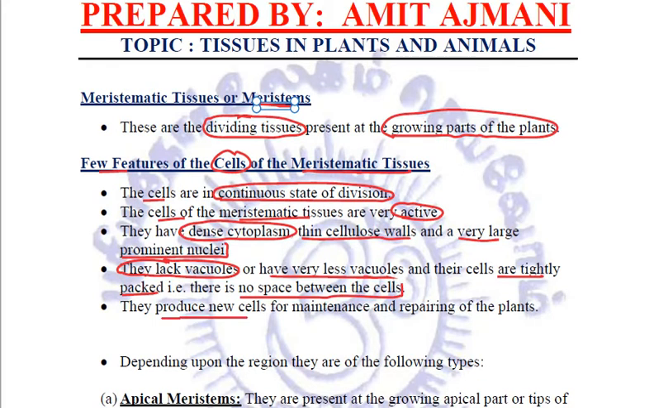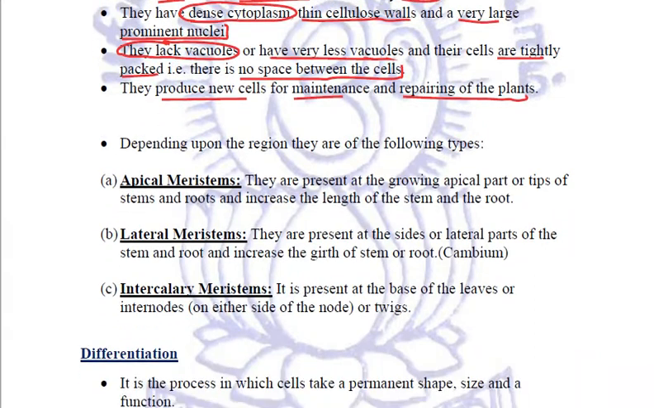They produce new cells which are for maintenance and repairing in the plants. Now these meristematic tissues, depending upon their location, depending upon the region where they are present, are of the following three types. One are the apical meristems.